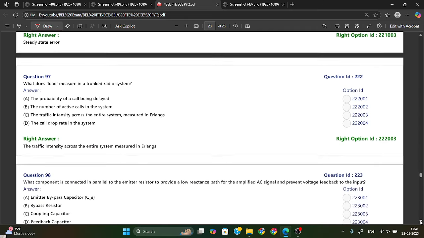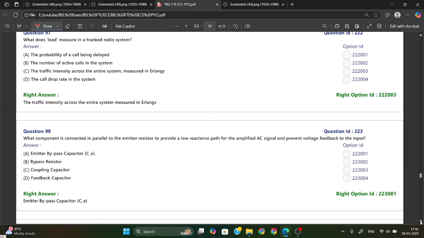Okay. What is the purpose of load in a trunk radio system? So the purpose of a load in a trunk radio system is the traffic intensity. It will measure the traffic intensity across the entire system and it is measured in Erlangs. Okay, option C is your answer.